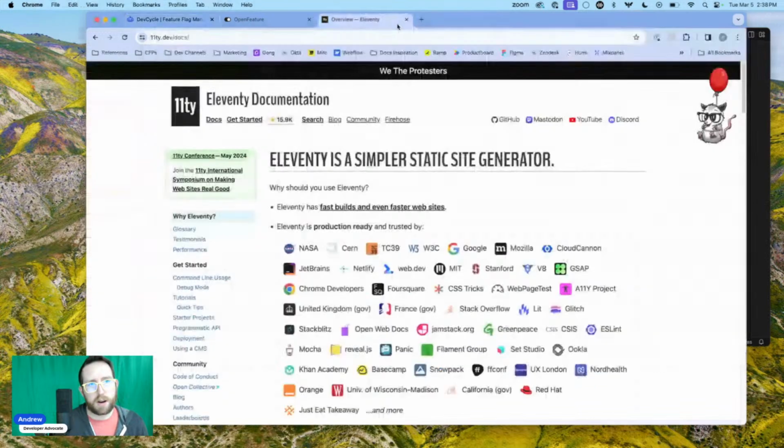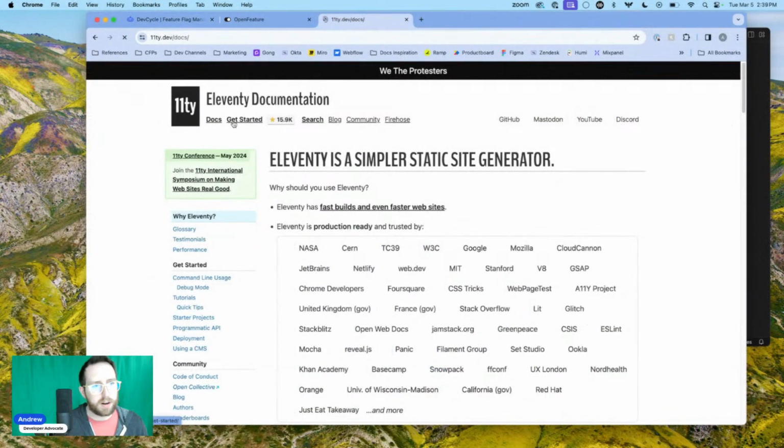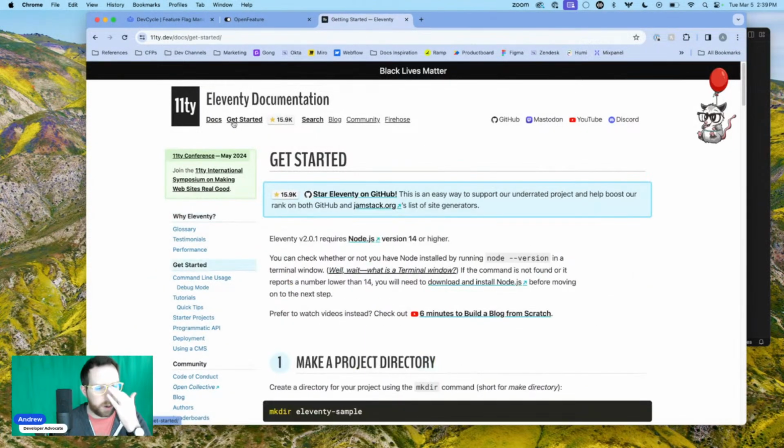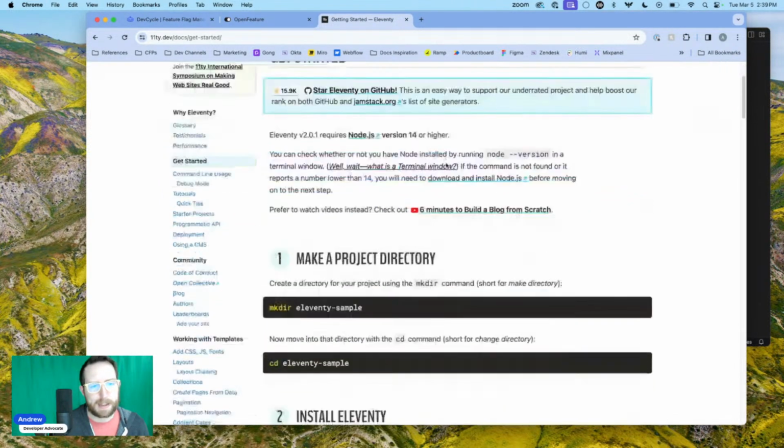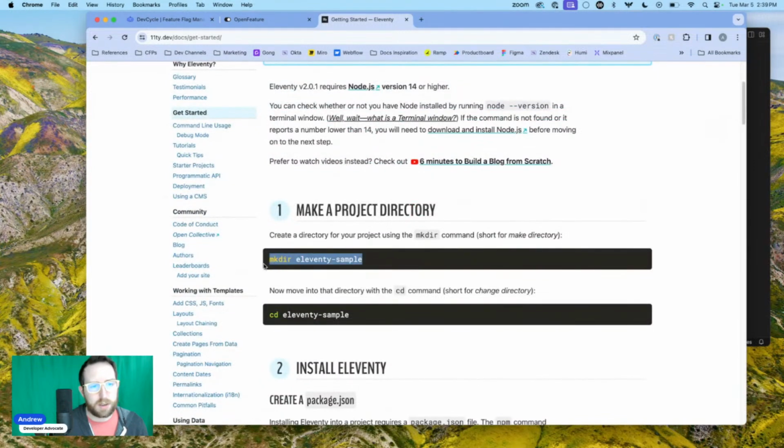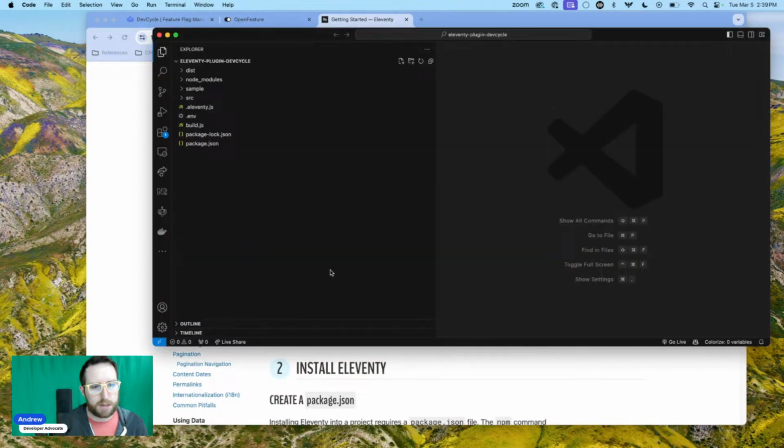Okay, so Eleventy. Let's go look at the docs because we need to know where to get started. So let's go to the get started page, and we're going to create a new Eleventy project before I show you how the plugin is made, just because this will all make sense. So let's make this Eleventy project.